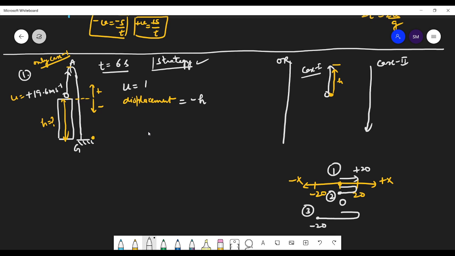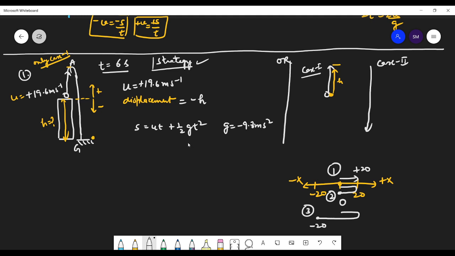Now you have u equals plus 19.6 meter per second. That was in the upward direction, and you need to find h. So you have the formula s equals ut plus half gt square. Because I'm taking upward as positive here, you will be taking g as minus 9.8 meter per second square.